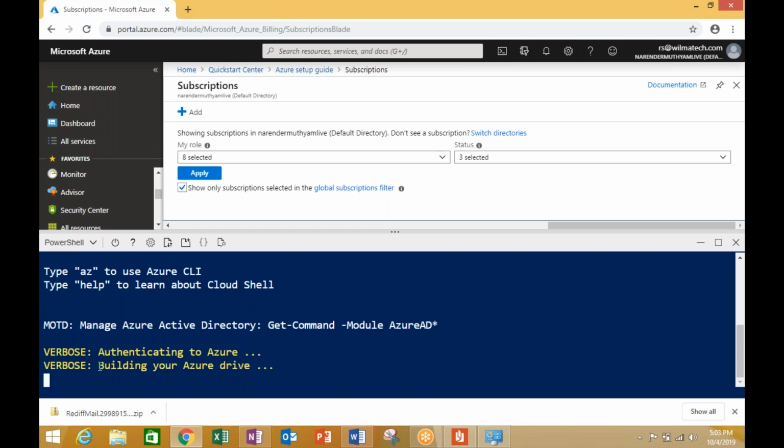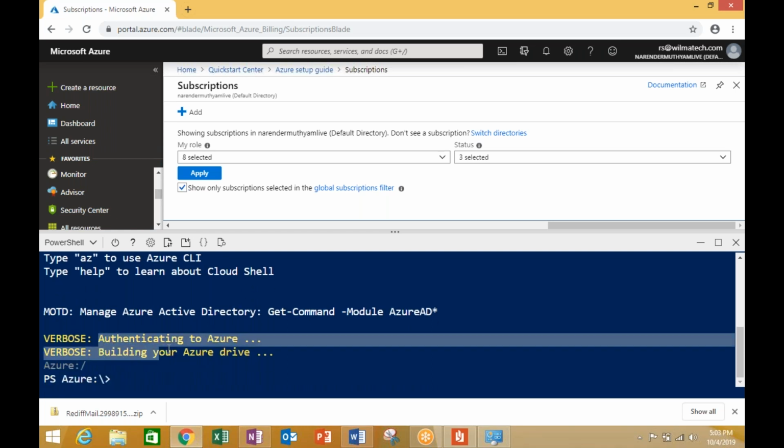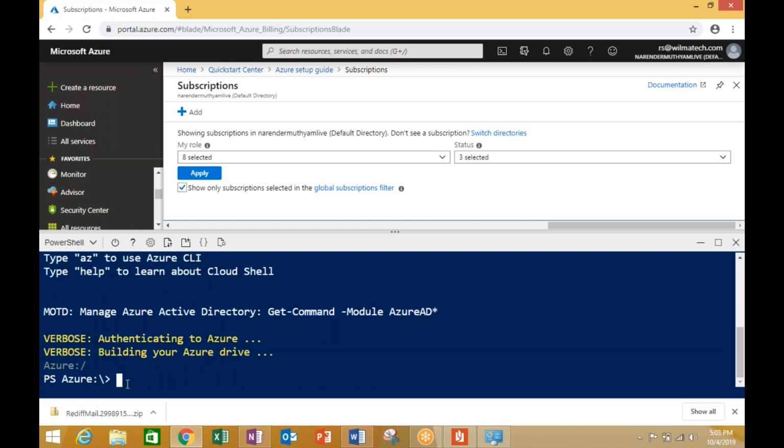And then you can see that some authentication is going on. And eventually, you can see the Windows PowerShell prompt is available to you now, right? So here is the area where you can start entering your administrative commands.